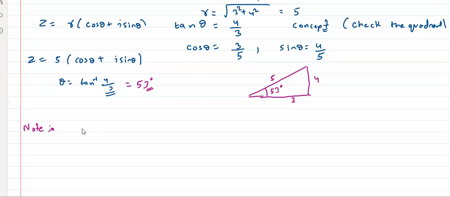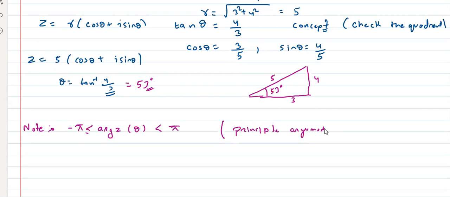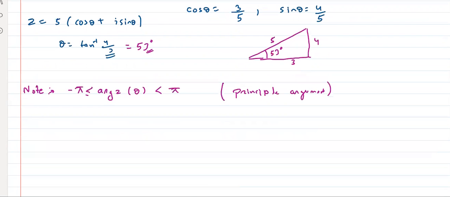The value of theta, the argument of z, which is basically theta, should lie between minus pi to pi. Okay, right? This is called the principal argument. Okay, what's the meaning of this? Tell me, what is the meaning of this?